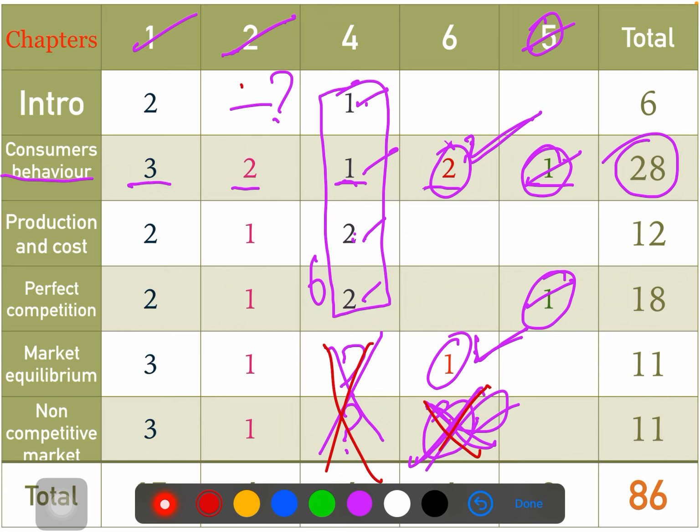So yeah, this is the way you're going to prepare. See, 6 marks you can skip all of these, and 5 marks no need to prepare for these. Wherever I have a question mark, no need to prepare. So microeconomics combined, you're going to score 86 marks.